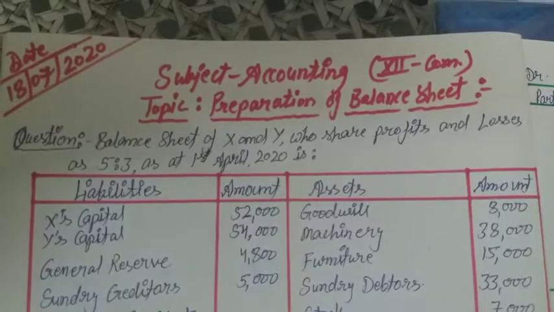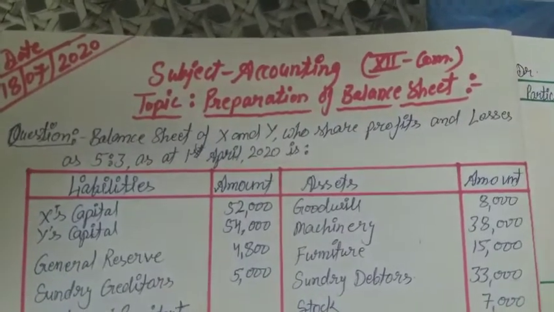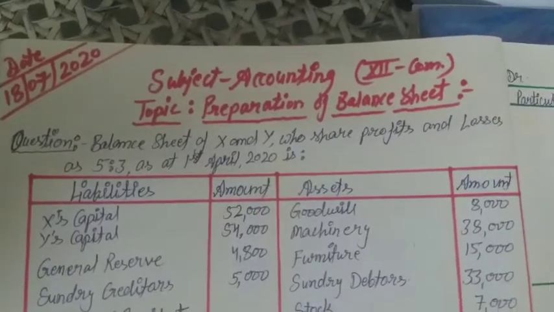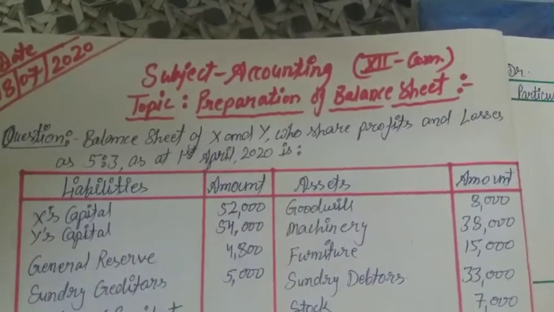I am Adesh with my subject accountancy, class 12, chapter number 4, change in profit share ratio among the existing partners, topic: preparation of balance sheet.